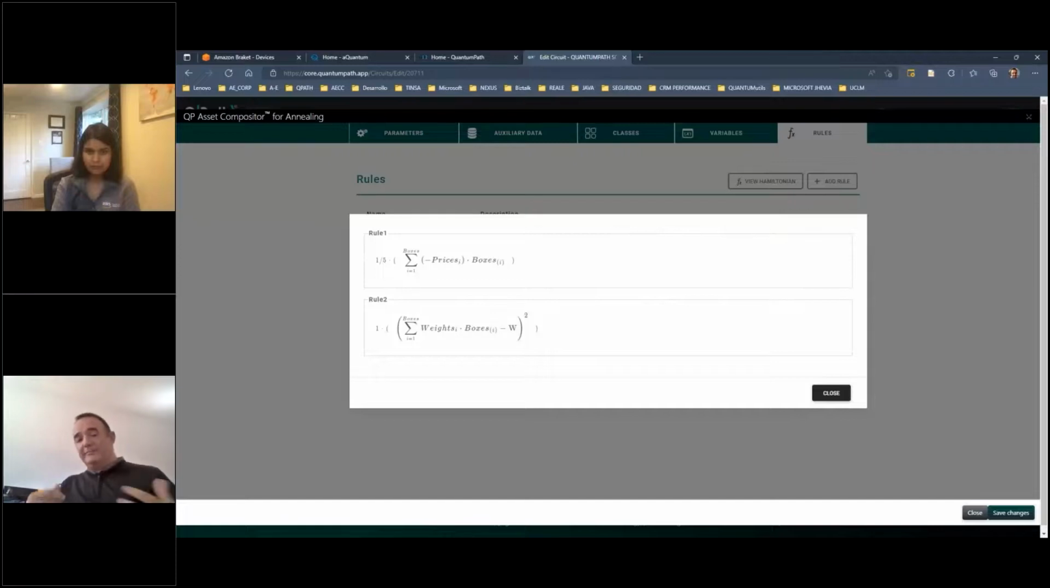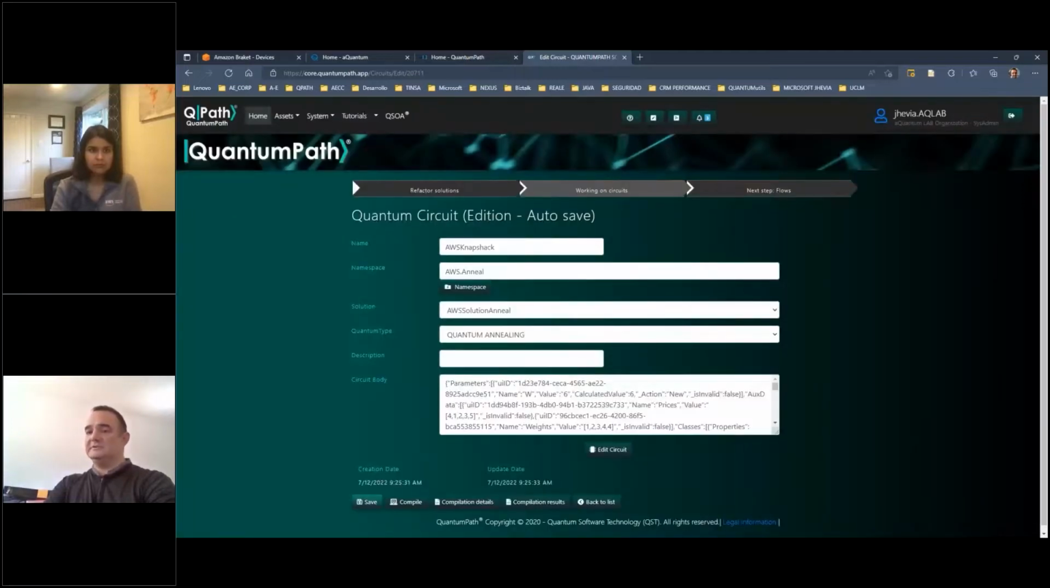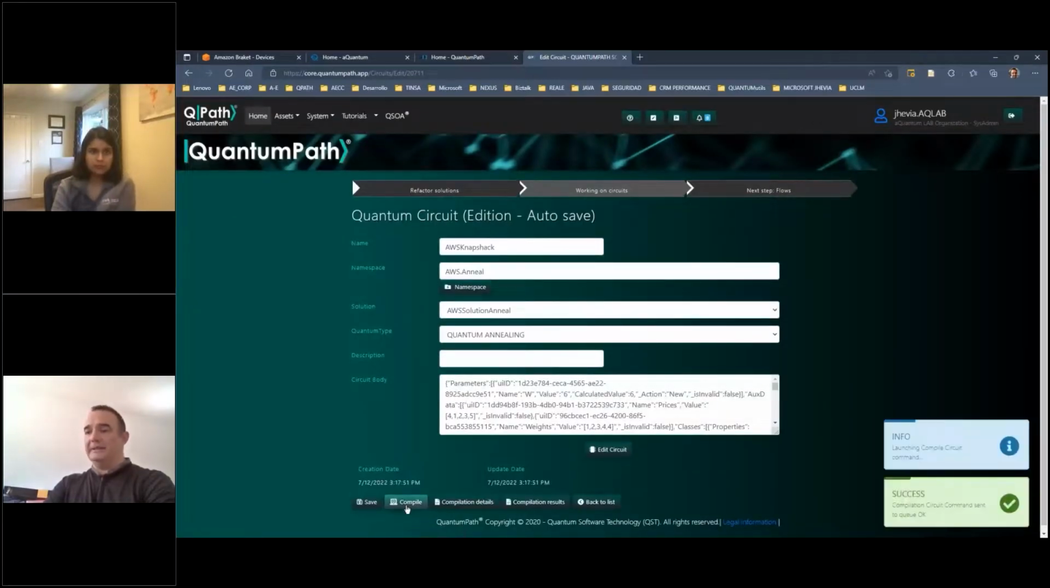So your multidisciplinary teams can discuss how we solve that, visually seeing the formulas that compose the Hamiltonian that will let us find the best combination of boxes for the maximum weight and the best prices. To test that, let me click on Close, Save, and Compile.